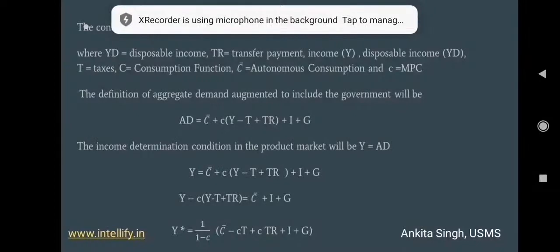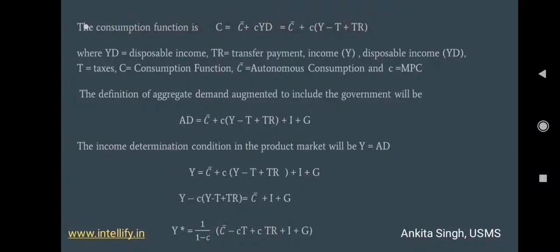The definition of aggregate demand augmented to include the government will be AD = C bar + c(Y - T + TR) + I + G, where I is investment and G is government expenditure.